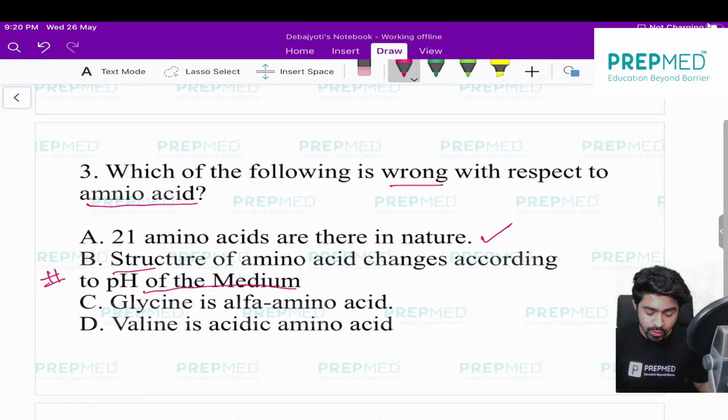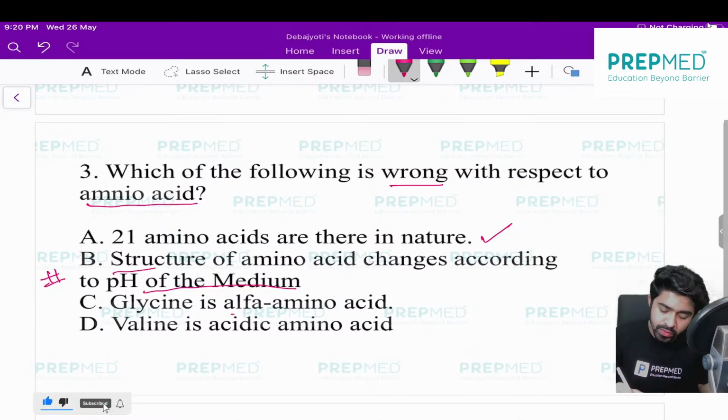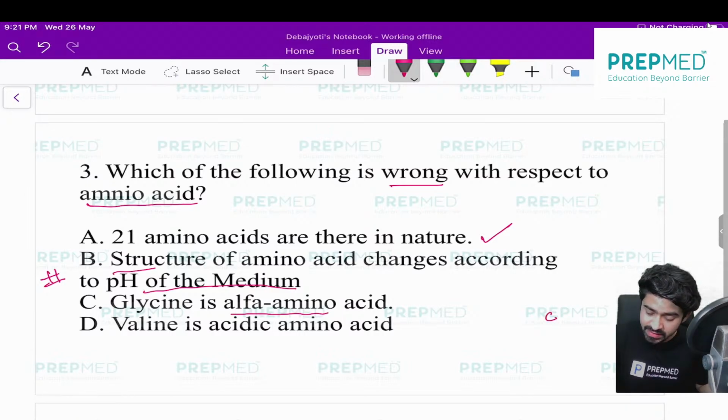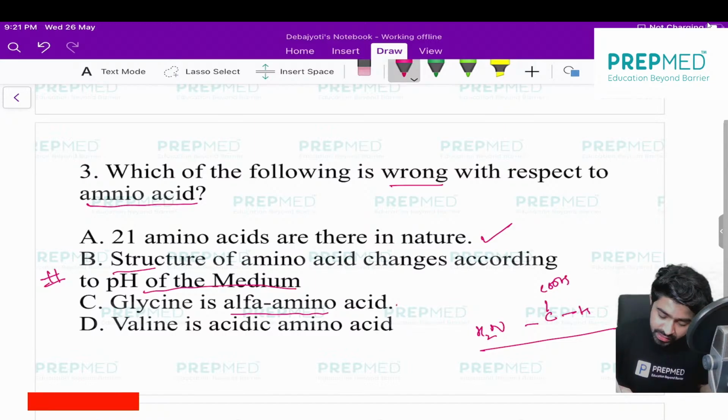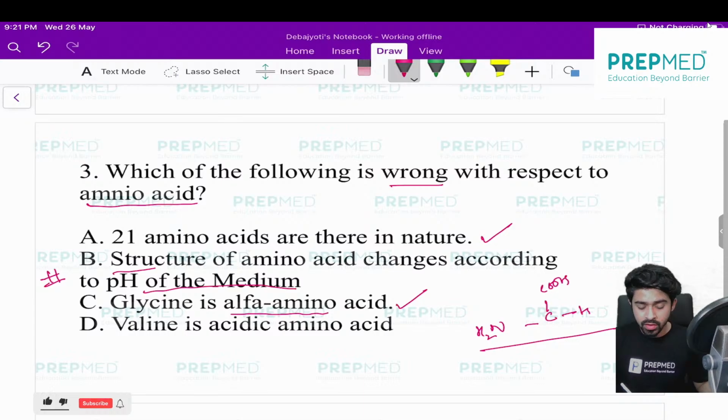Glycine is an alpha amino acid. Absolutely correct. I think you also know the structure of glycine. This is COOH, this C contains hydrogen, and this same C contains NH2. So obviously it's an alpha amino acid, because the alpha carbon contains the functional groups. So it's absolutely correct. Glycine is an alpha amino acid.